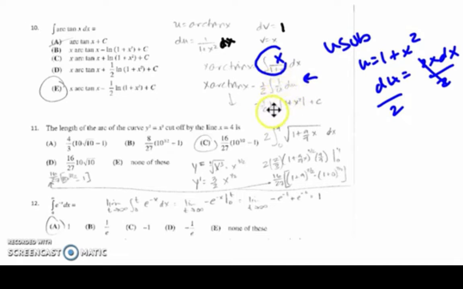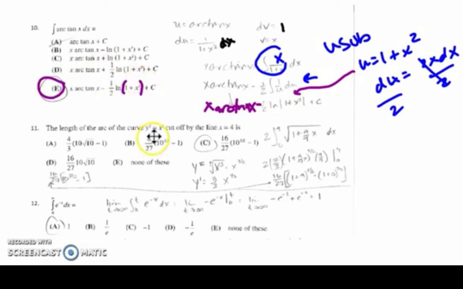And 1 over u integrates to the natural log of the absolute value of u. I went ahead and subbed in the 1 plus x squared from my u substitution. That's coming right back in there. And then, of course, you carry down the x arctan of x, which I put in with that arrow, but really because I'm just matching to the answer, I just did the arrow to save a moment of time. So I have x arctan of x minus 1/2 ln of the absolute value of 1 plus x squared plus c. This matches to e,